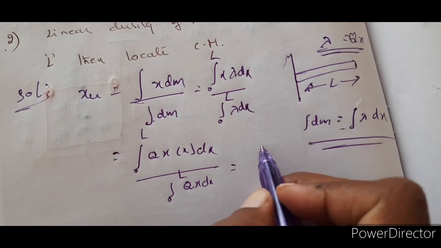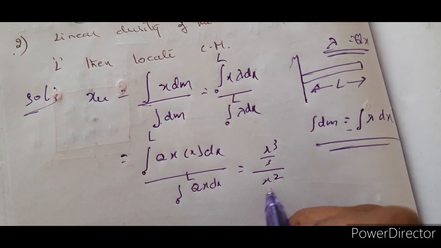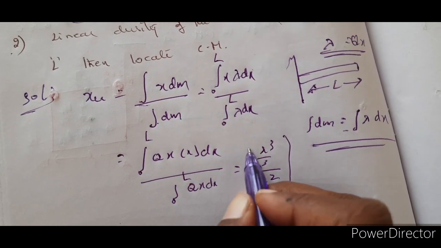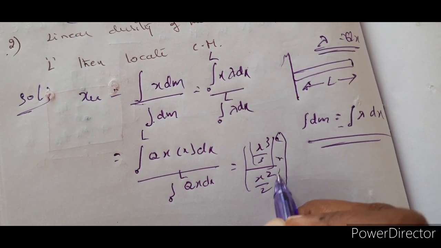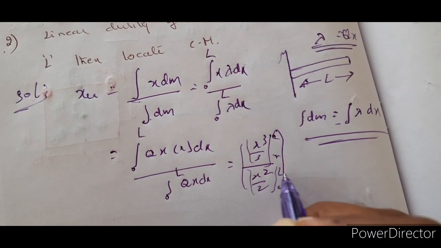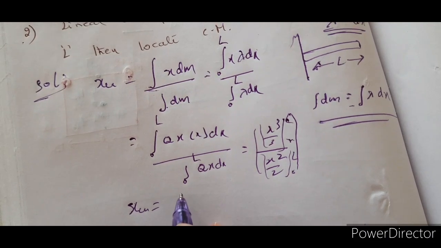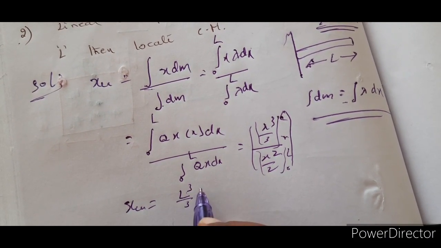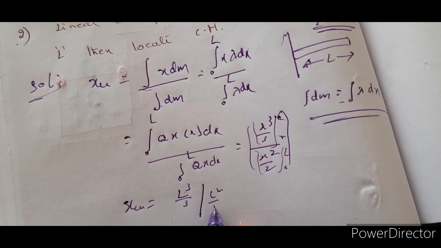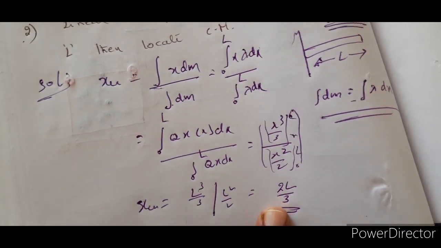Now the integral of x square dx is x cube by 3, and of x dx is x square by 2, between the limits, of course. Here the limits are 0 to L, here also 0 to L. So thus you will be getting the center of mass as L cube by 3 whole divided by L square by 2, that comes as 2L by 3.